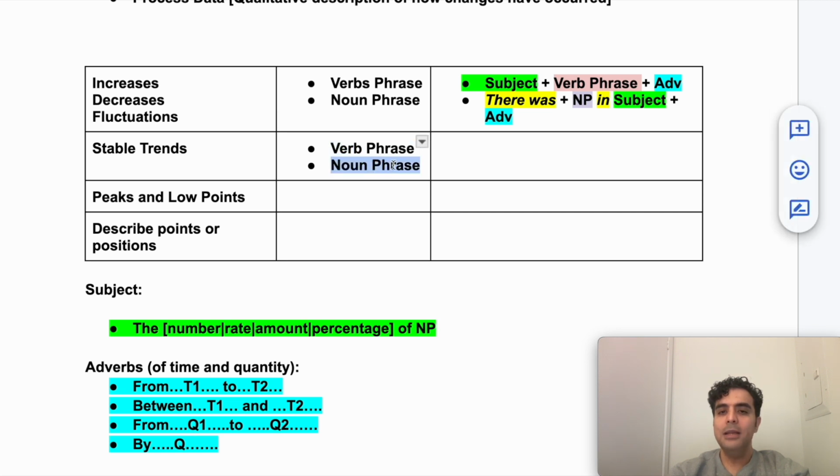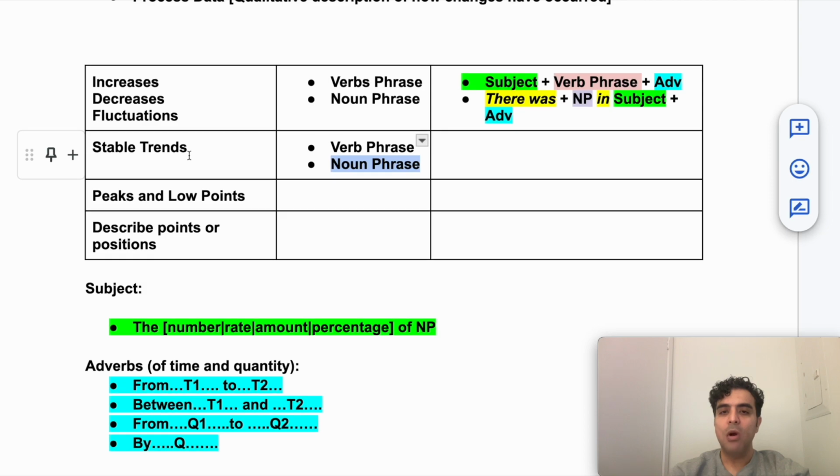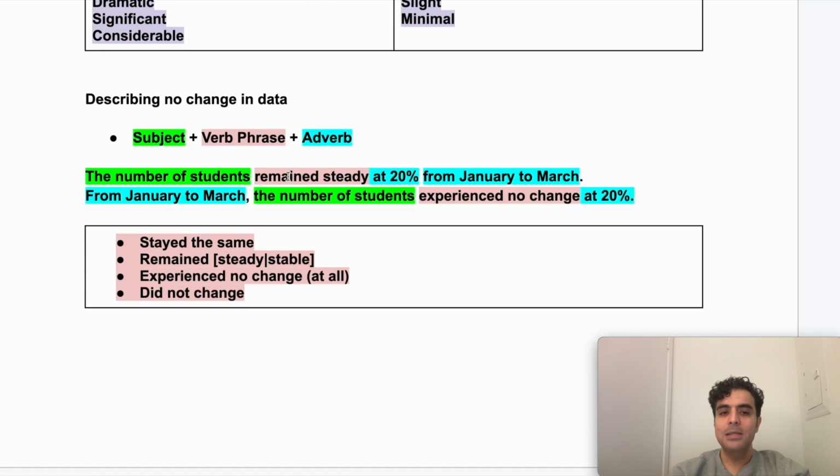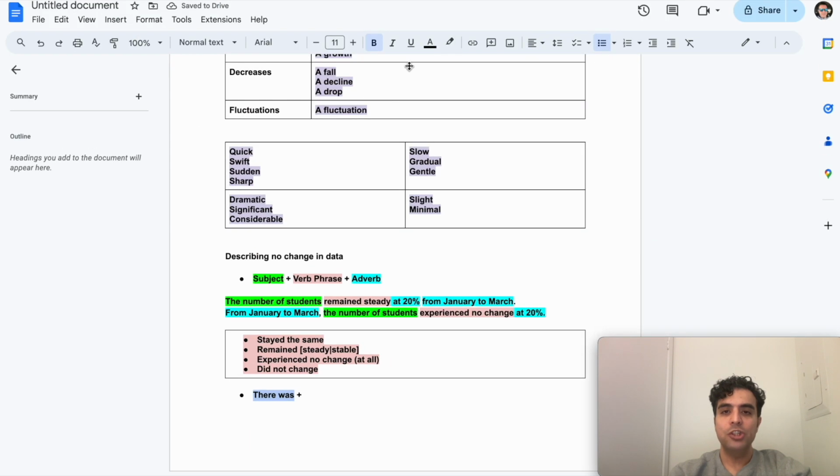And now we're going to look at the noun phrase structure for describing stable trends. Once again, it's going to be very similar to the noun phrase structure that we saw for describing increases, decreases, and fluctuations. So this time we're going to say "there was," just like before. Remember, we had a fixed expression, there was.